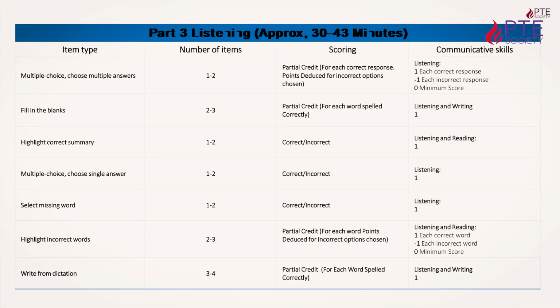And the last item for this test is write from dictation. We did one item in our speaking part, that was repeat sentence. Here again you listen to a sentence. As the name suggests, you will listen to a line and type that line on your screen. It may be 10 words, 12 words or 15 words. Try to write all of the words, because for each word you get 1 mark. If you write the whole line correctly, you get full marks.